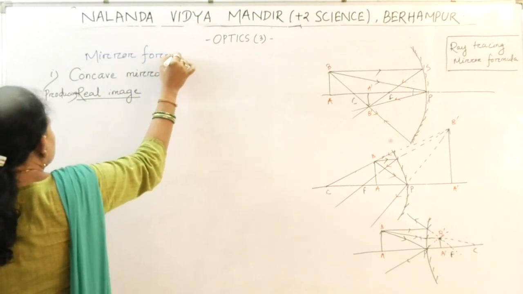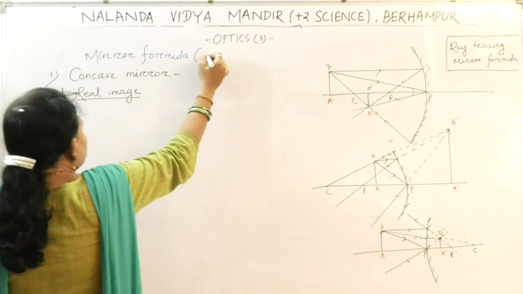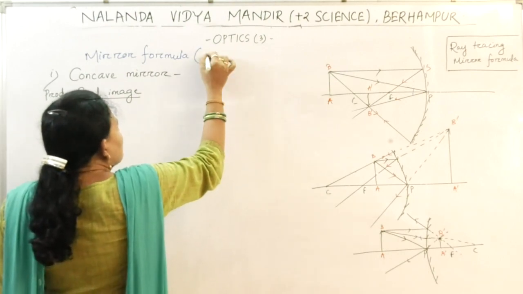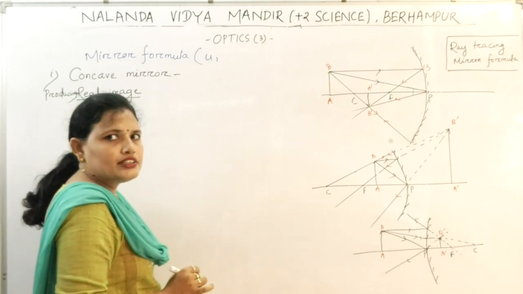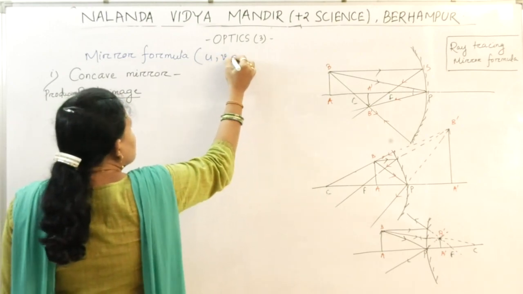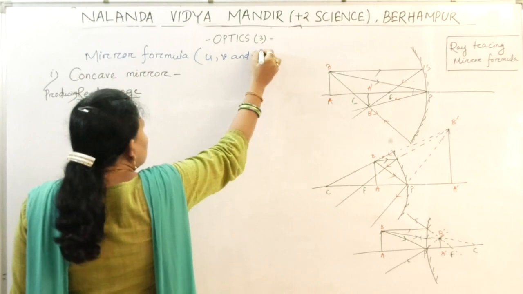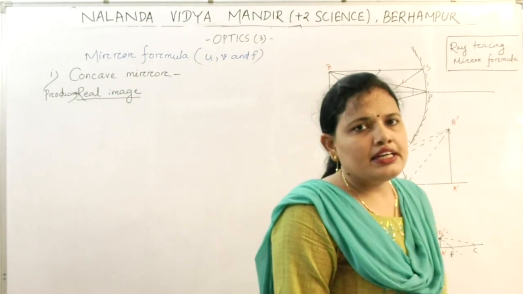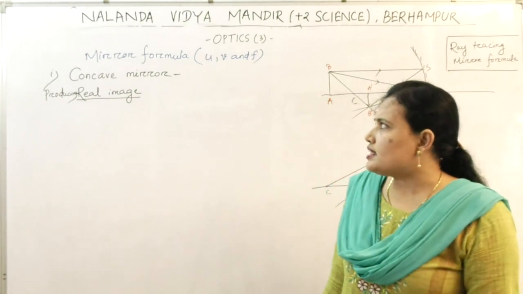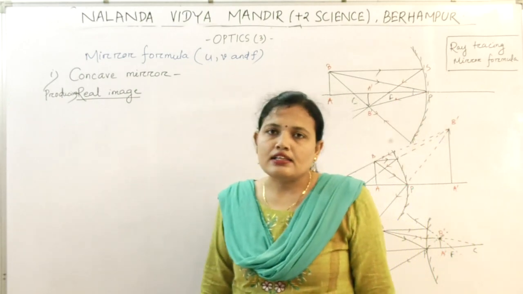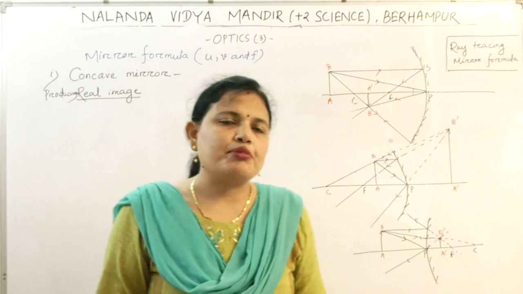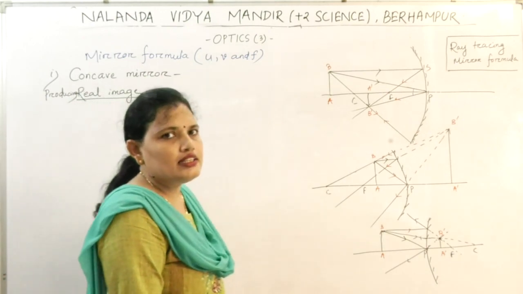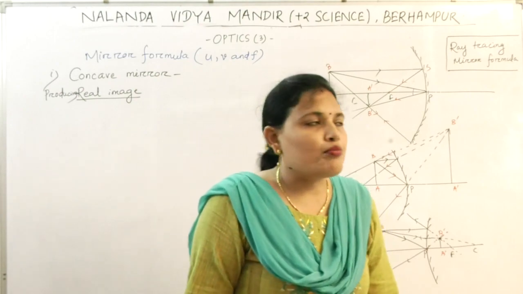It is the relation between the object distance, taken as U, the image distance, taken as V, and the focal length.